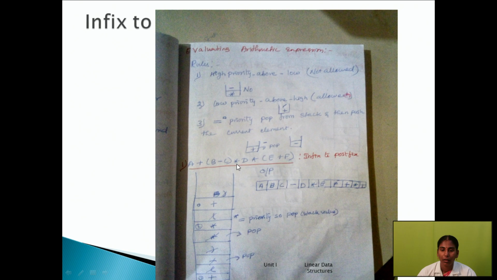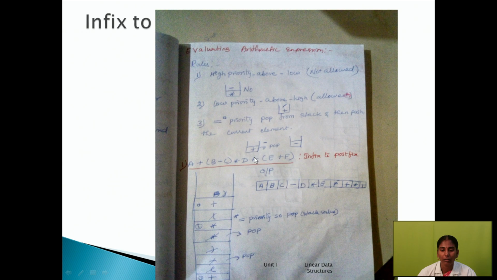The next is the star operator. The plus symbol is on the stack. A low priority below a high priority is allowed; this is the rule. So the star will be stored on the stack above plus. The next element is an operand, D, which goes to the output box.